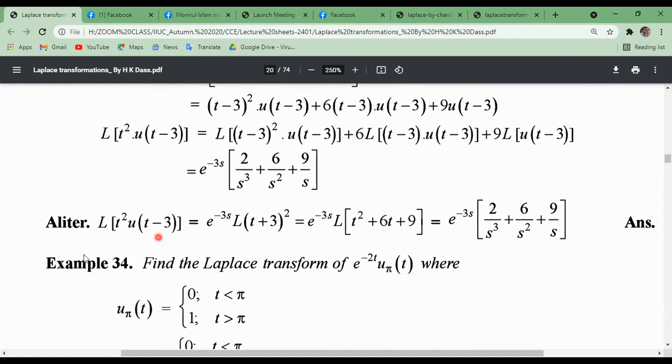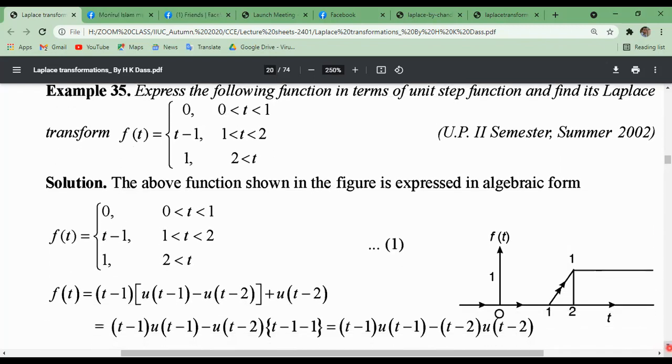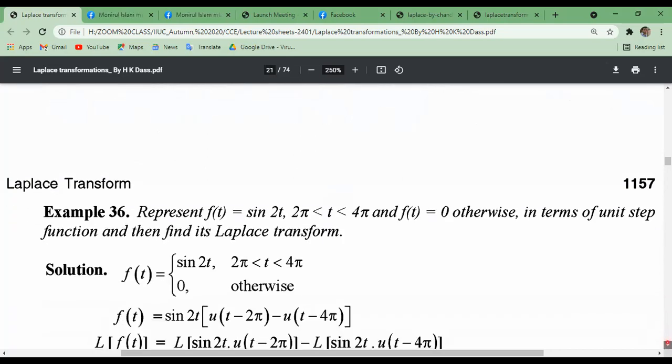You can use this alternative method for finding this one, the previous shifting property. Problem 35 will be homework for you. This is the Laplace transformation of f. There are 3 functions and 3 intervals. Okay, this will be homework for you. Using the same theorem, you can find this result.